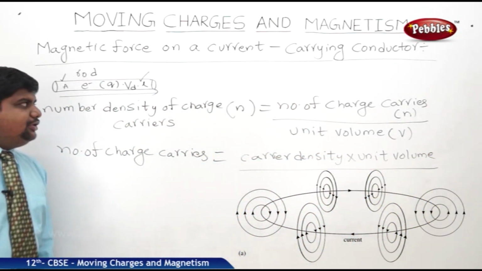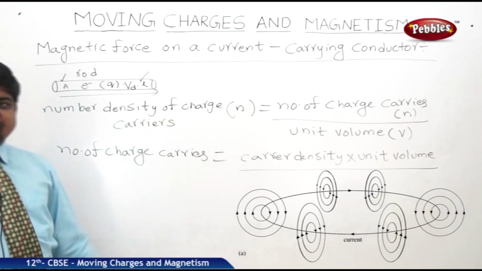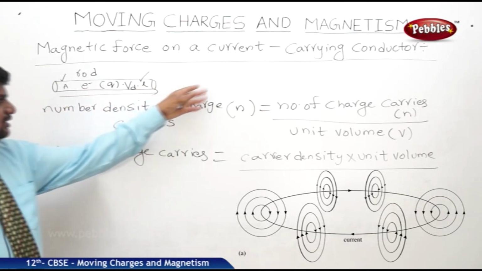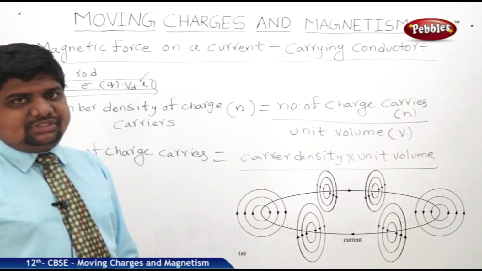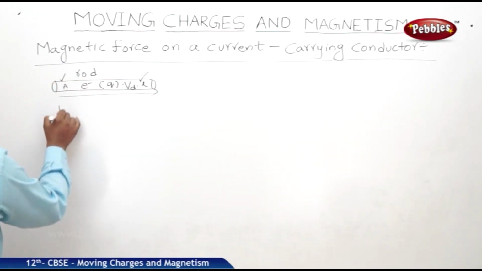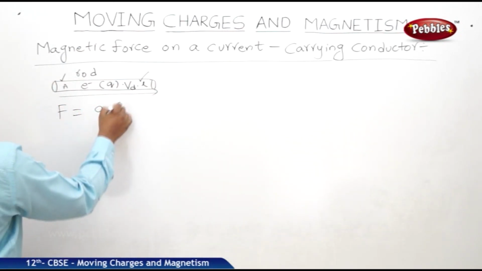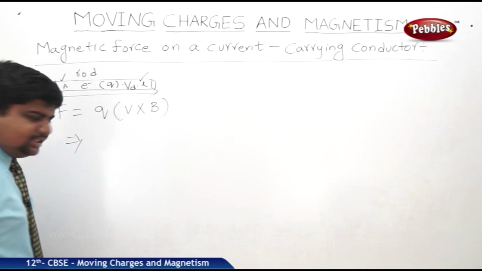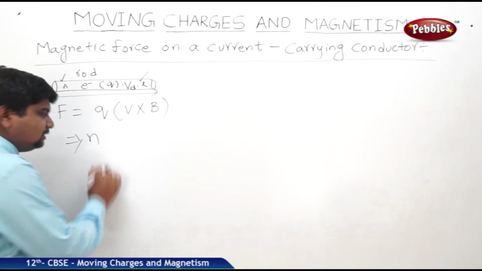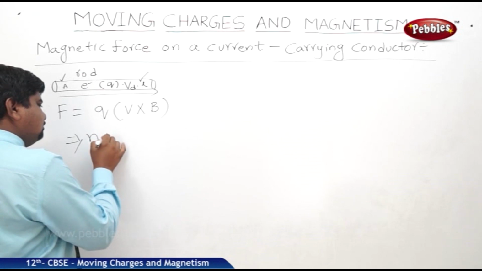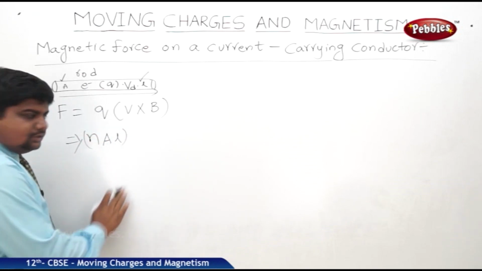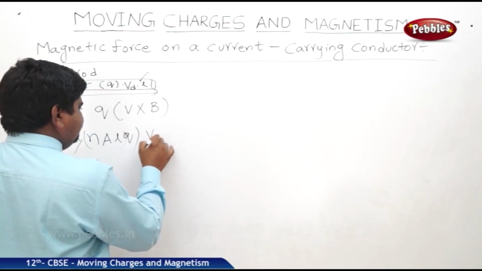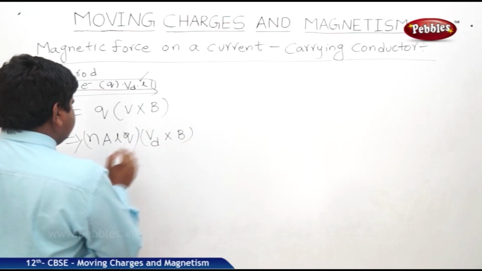So in this case, we are going to find out the magnetic force acting on a current carrying conductor. So what is the magnetic force? We should apply all these dimensions in case of force. Magnetic force is equal to, we wrote Q into V cross B. So here Q means number of charge carriers N into volume AL. Next one, each one's charge Q into VD cross B.